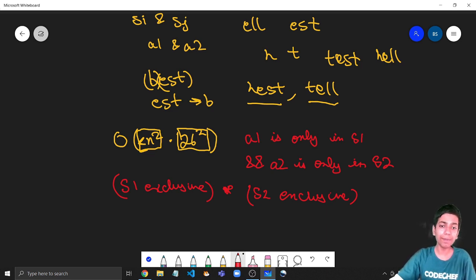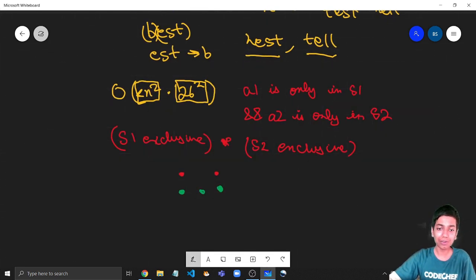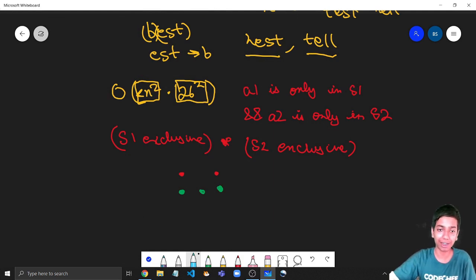So for every pair of letters, let's say there are two letters that are only present in suffix one's list, and there are three letters that are present in suffix two's list, so all of them will form a combination with each other. They are also following this condition above. They are also following this condition, and then they are also following this condition. So it will also yield a good team name, and the same goes for these three as well.